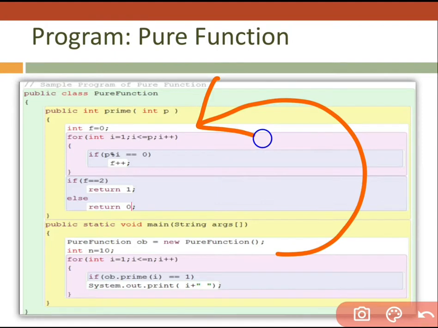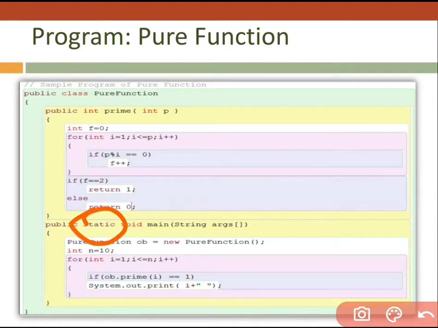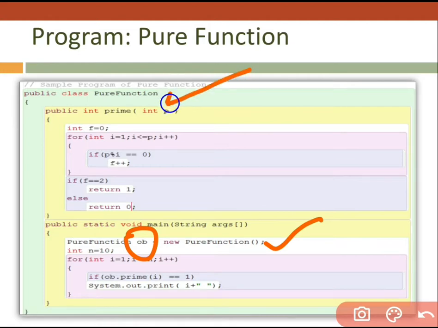But I already told you in my previous video that these kinds of functions are non-static functions, and when a static function is going to call a non-static function, some issues occur, because static functions already have a restriction that they never call a non-static function on their own, but they can call it with the help of the creation of an object and get the permission of that object to visit a non-static function. How? By creation of an object.